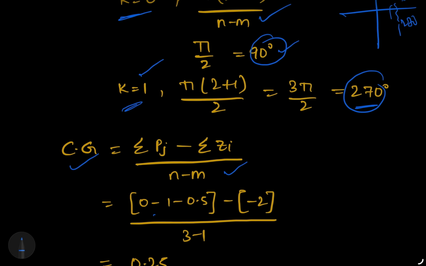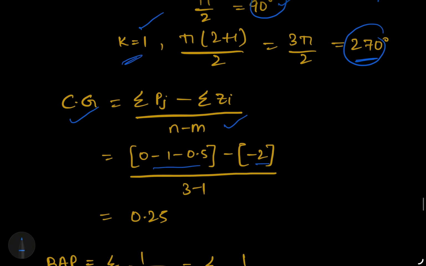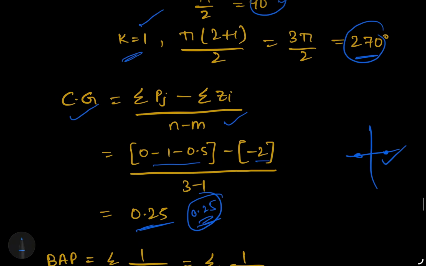Substituting the poles and zeros, we get the final value 0.25. So the centroid is 0.25. Note this clearly: the centroid is on the right side, because the value is positive. This is very, very important.